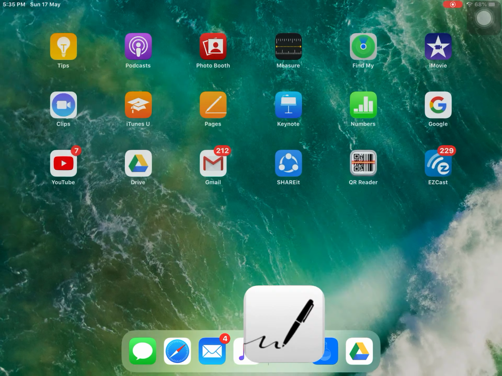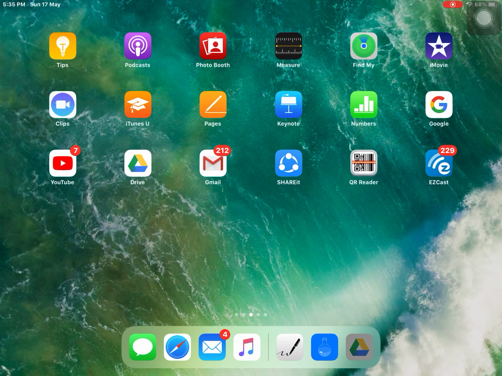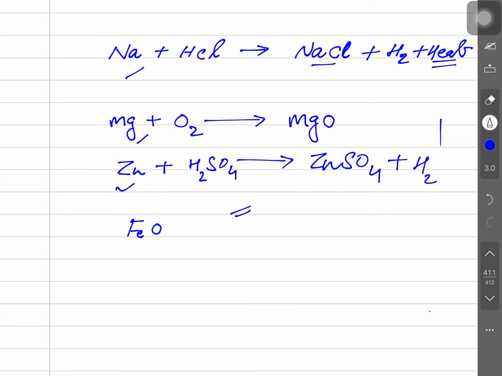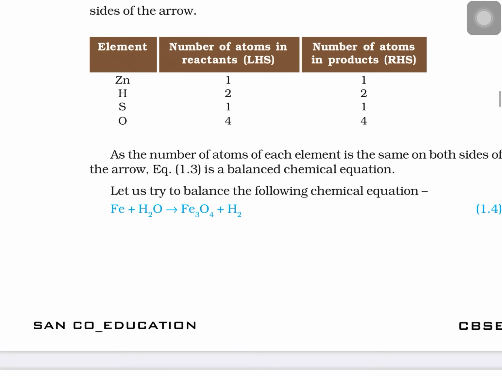So I wrote here Fe. What is the chemical reaction? Iron is reacting with water, and what is being formed here? Fe3O4 and plus what? Liberation of hydrogen. Yes, Fe3O4 is being formed and liberation of hydrogen is there.